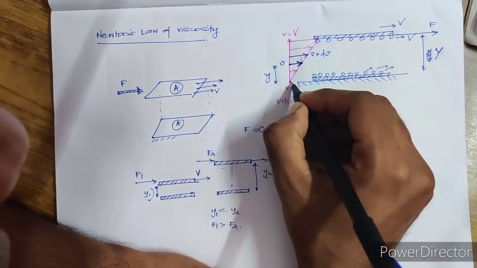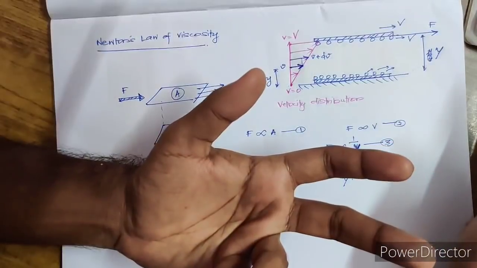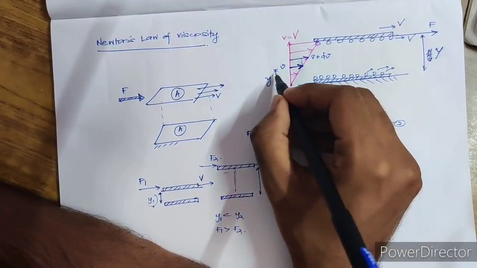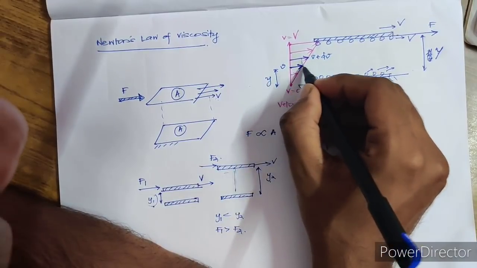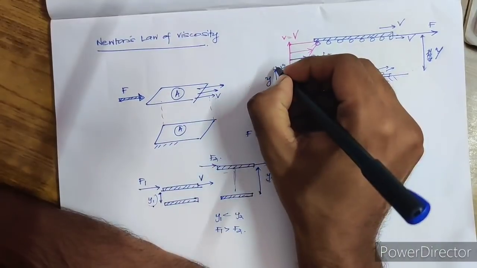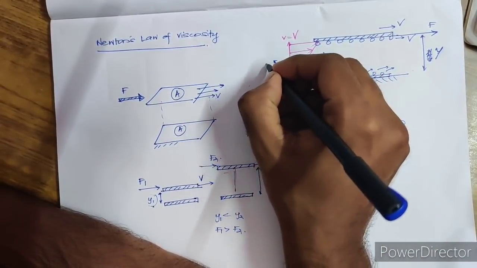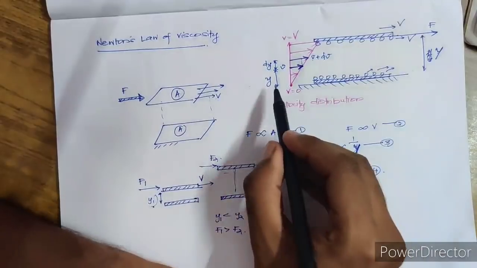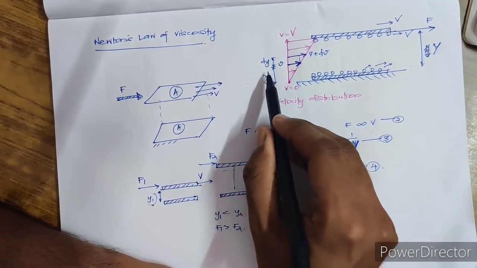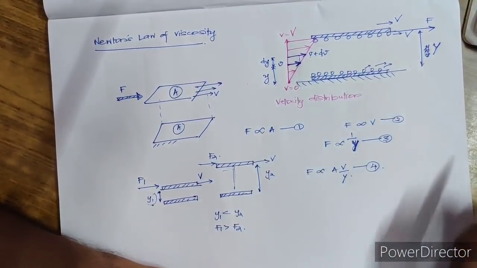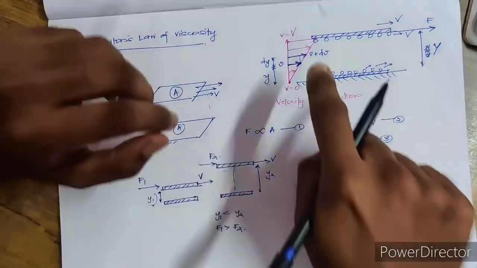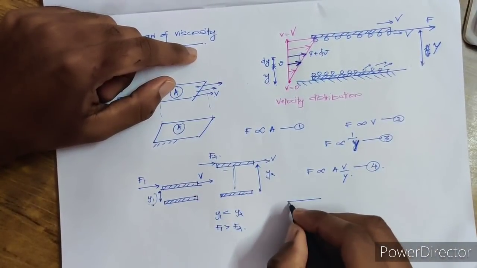Some arbitrary height from the bottom. Arbitrary means some random height. At an arbitrary height from the bottom, the height is y, the velocity is v. Just above that you have a velocity v plus dv. Let this increase in height be dy. So it means that at a height y, the velocity is v. At a height y plus dy, the velocity is v plus dv. Is it okay?